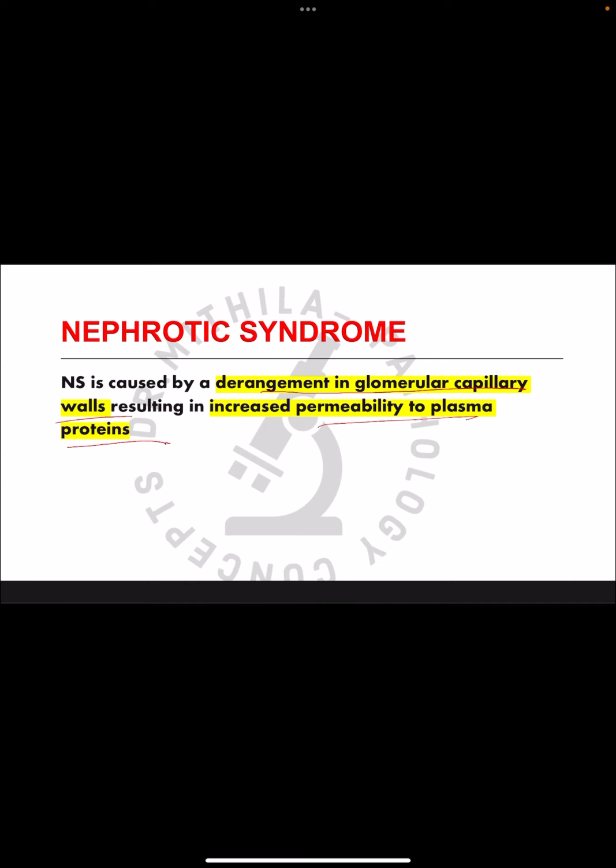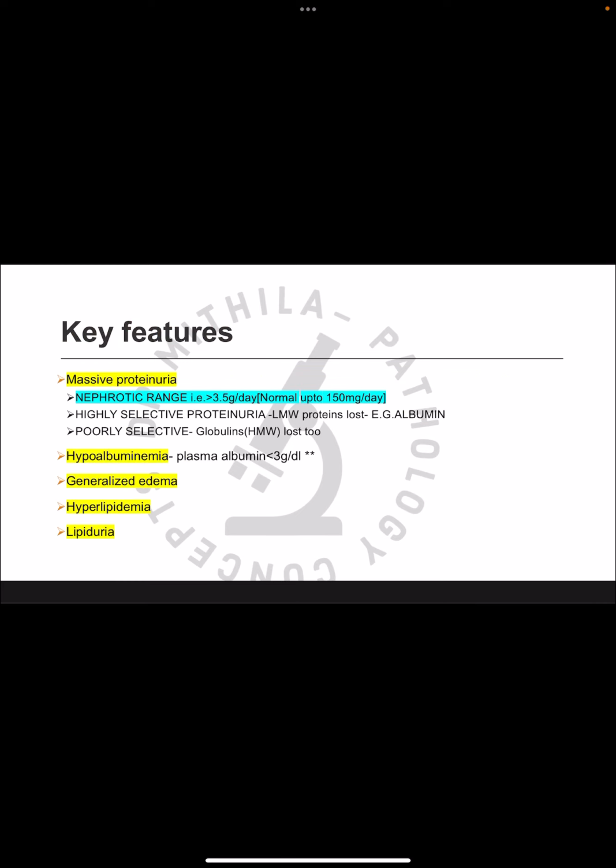Normally, the glomerular filtration membrane is not permeable to the plasma proteins, but in nephrotic syndrome, there is this defect that there is proteinuria occurring, and that is the most important feature of nephrotic syndrome. So, in all the primary and secondary glomerular diseases which are presenting as nephrotic syndrome, the following signs and symptoms are common to all of them.